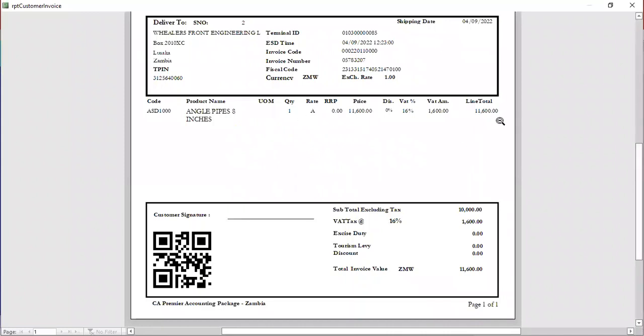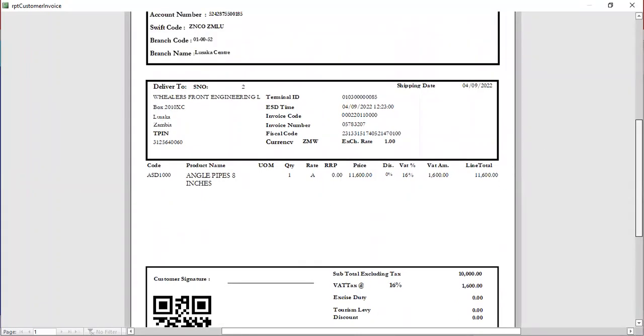You remember I said it's for one quantity, angle pipes and everything. It has calculated the VAT, which is 1,600, net before VAT 10,000, like that. Now, how do we know that this invoice has been stamped by ZRIA? ZRIA has marked this invoice with terminal ID, as you can see there. The time when it was signed is marked here, which is 12/23. Then the invoice code, it has also put there. The invoice number, it has also assigned to this document. It has also put the FIS code.